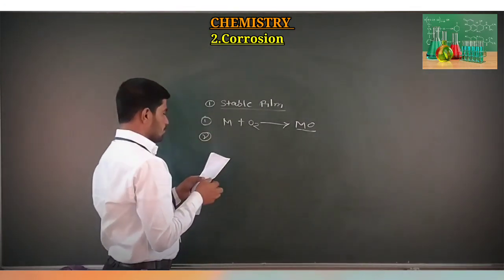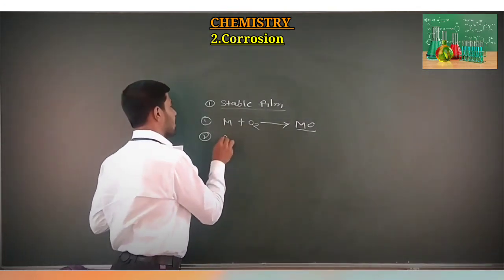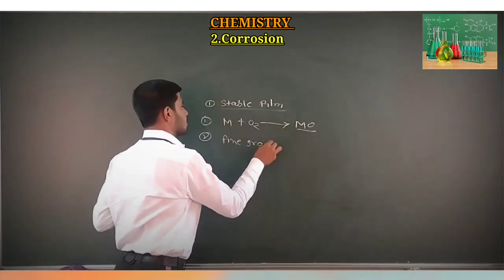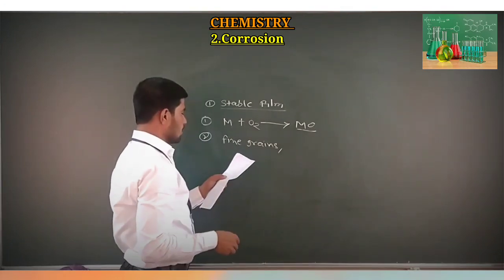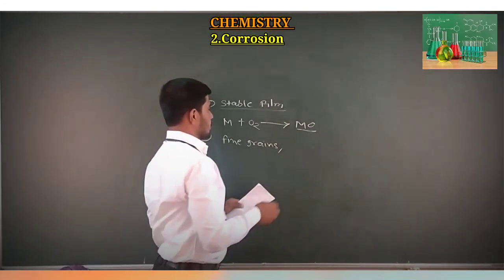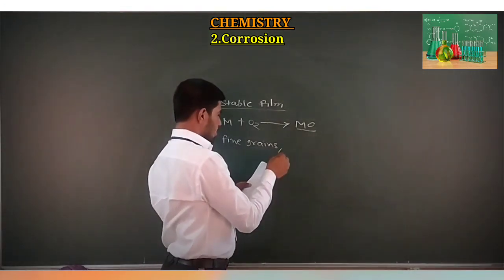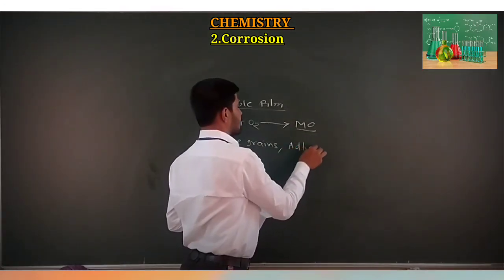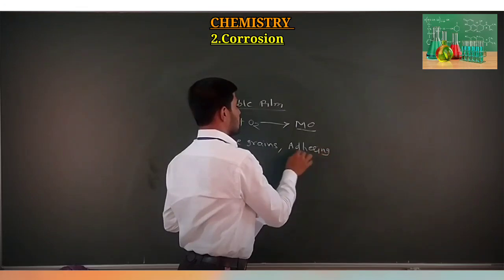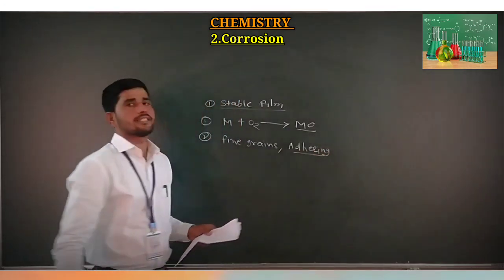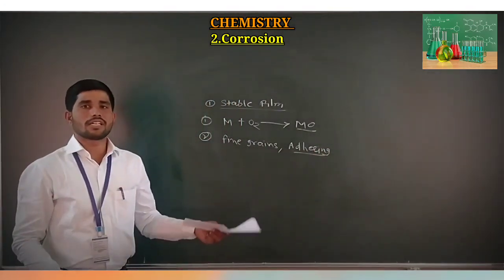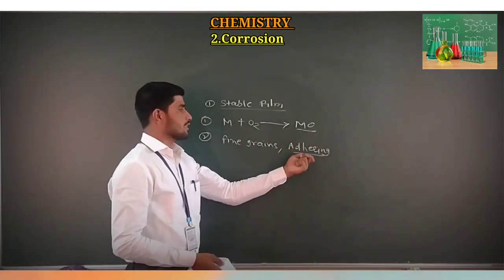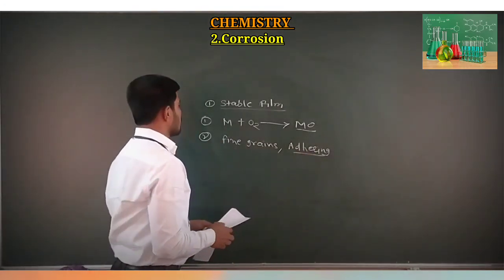This type of film contains fine grains, along with different types of adhering phenomena. The concept of adhering is also present in our 10th syllabus, so I am just going to revise the word adhering.